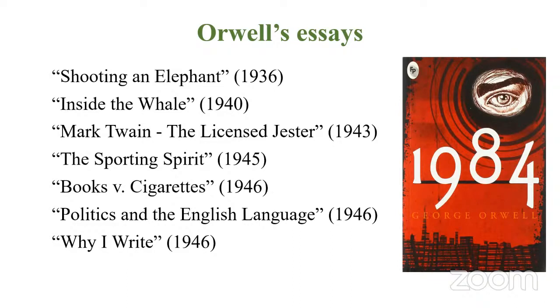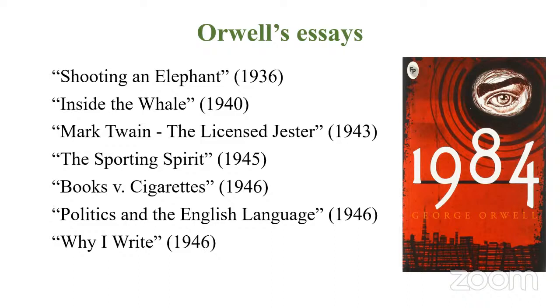Then we have another essay by Orwell, Mark Twain, The Licensed Jester, 1943. Then this is often prescribed, The Sporting Spirit, 1945. Then Books versus Cigarettes, 1946. And when we think of George Orwell and writing, this is often prescribed: Politics and the English Language, 1946.